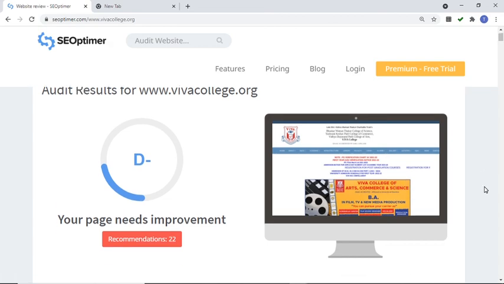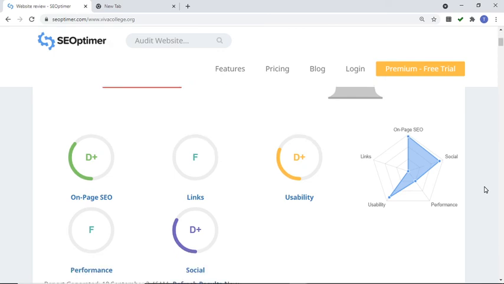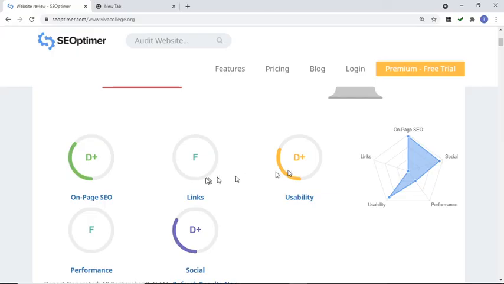So now what is our question? Okay, so our question is: name of the website you are optimizing. So here the name of the website given is www.vivacollege.org. Then second, whether the site has a title tag. So we are going to check in the tool whether a site has a title tag or not.